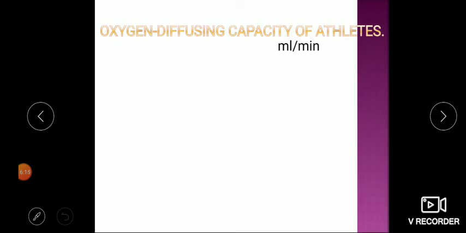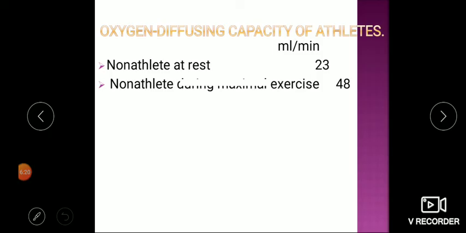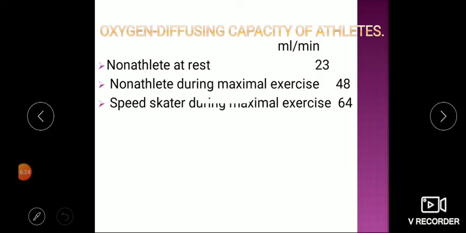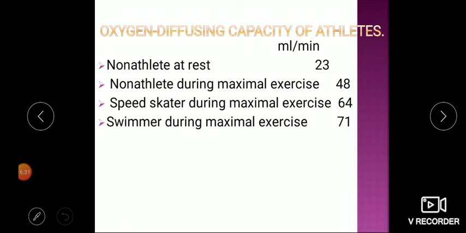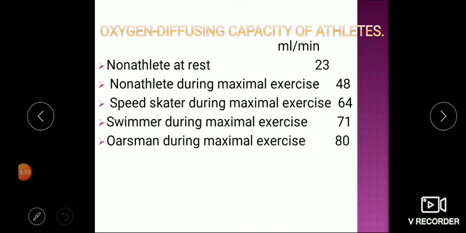Now diffusion capacity also alters with exercise. In non-athletes at rest it is 23 ml. During exercise it is 48 ml per minute. But see, as sports change, in skaters it is 64, in swimmers it is 71, in oarsmen it is 80. So with differences in types of exercise, the oxygen diffusing capacity changes, meaning oxygen can diffuse rapidly in these individuals. So these are all effects of exercise.